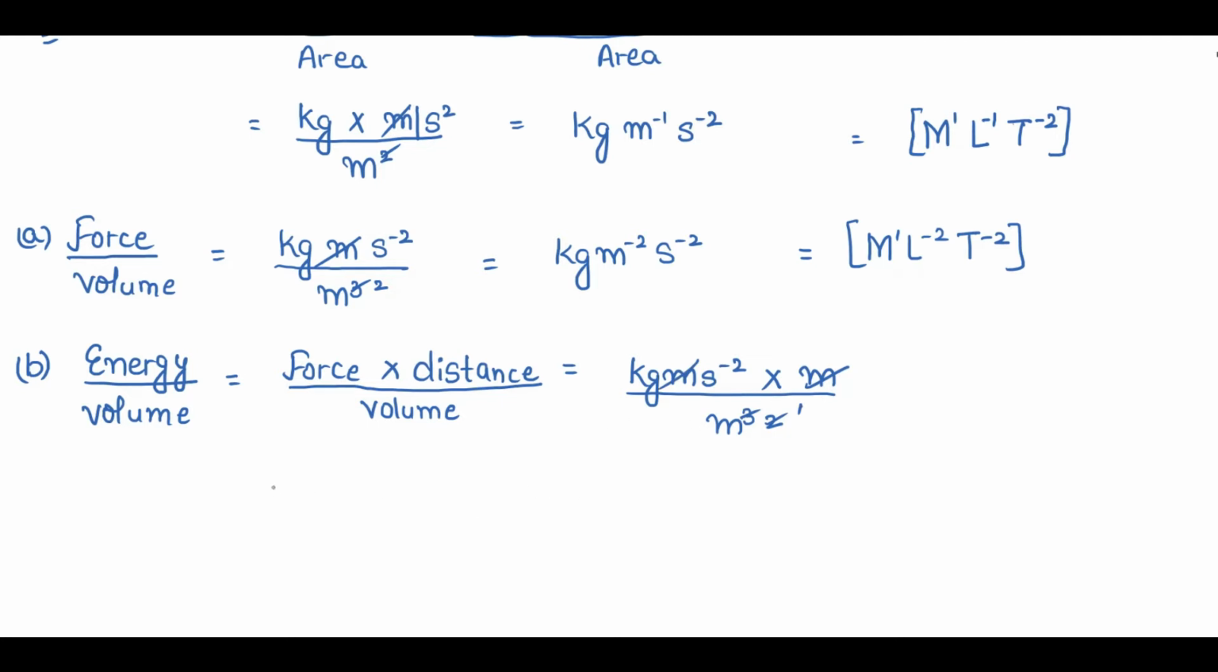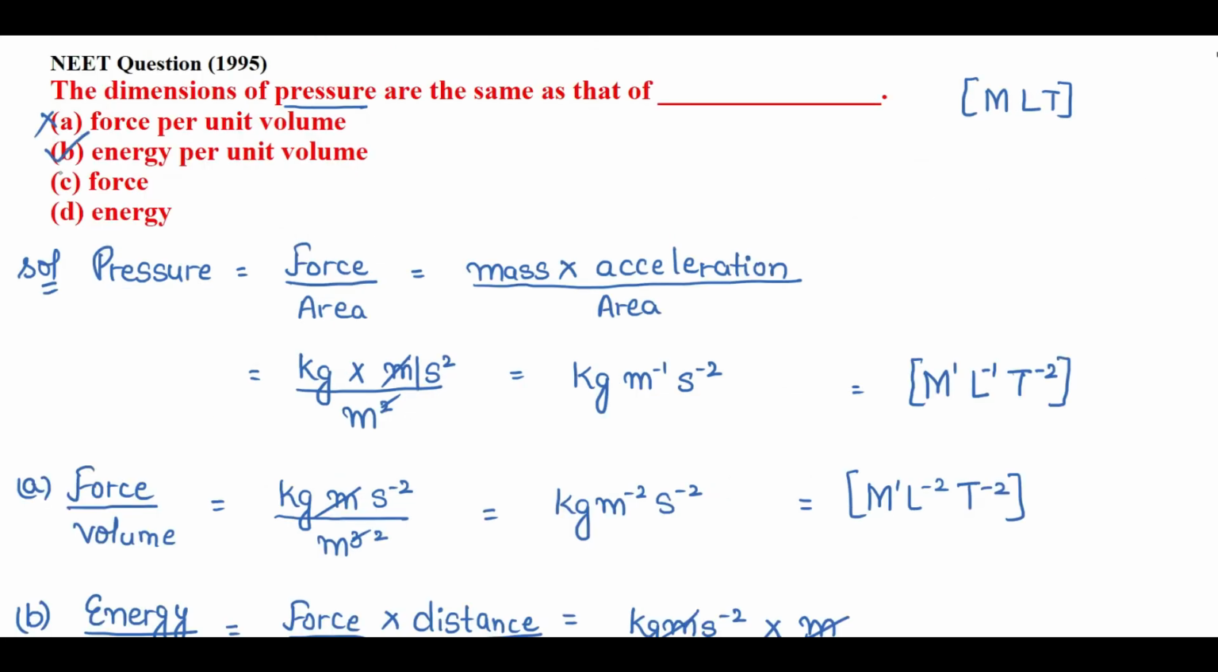So definitely the final units are kg, meter inverse, second inverse square. If I express these units in terms of MLT, it will be M1 L minus 1 T minus 2. Definitely the dimensions of energy per unit volume are similar to the pressure, right? B is the correct option.